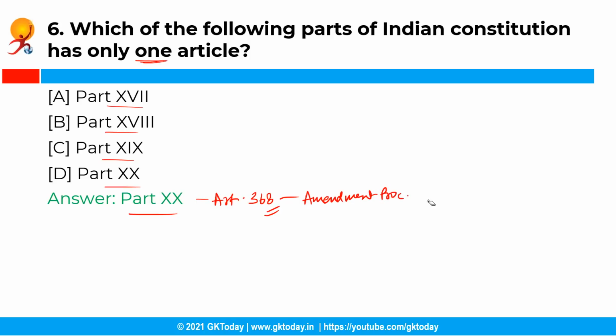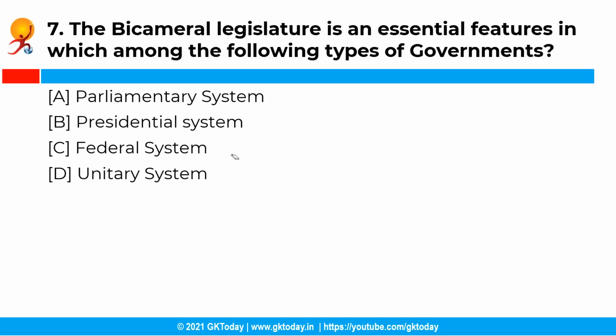The next question is, the bicameral legislature is an essential feature in which among the following types of governments? Your options are option A, parliamentary system of government, option B, in a presidential system of government, option C, in a federal system, and option D, in a unitary system. So the correct answer is option D, that is in a federal system of government.